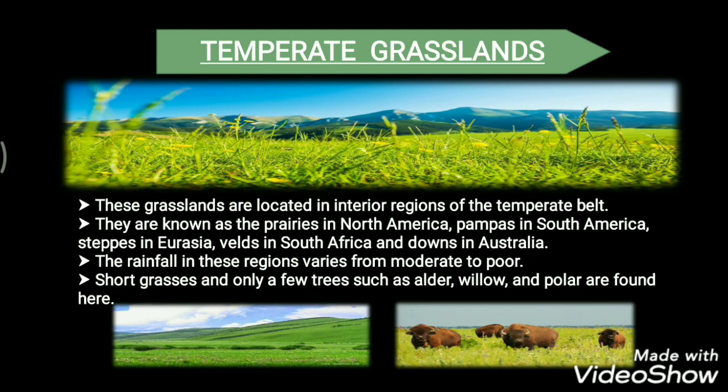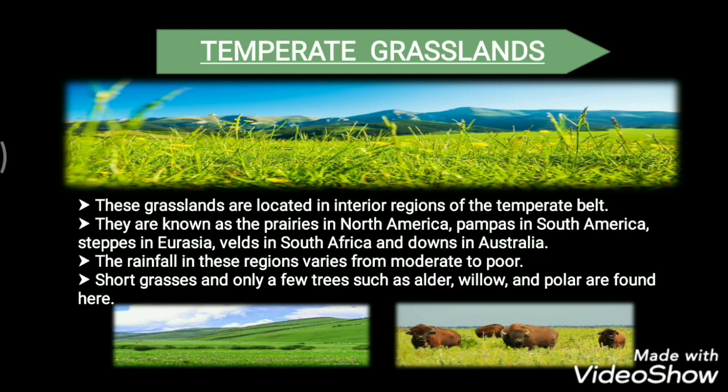Now these grasslands are located in the interior regions of the temperate belt. Likewise, like the tropical grasslands, these temperate grasslands are also known by different names, and these names are very common to us. They are known as the prairies in North America, pampas in South America, steppes in Eurasia, velds in South Africa, and the downs in Australia.